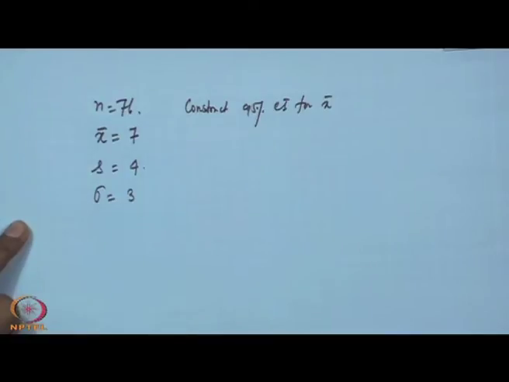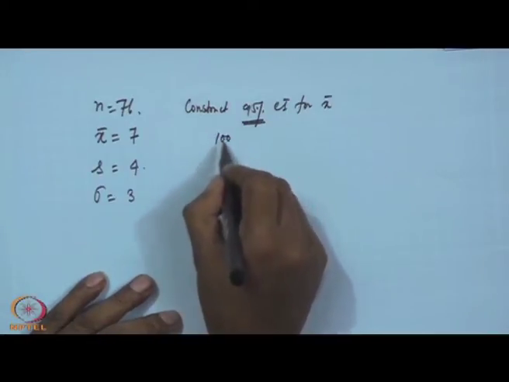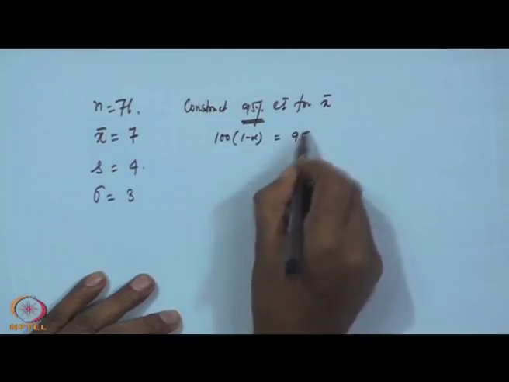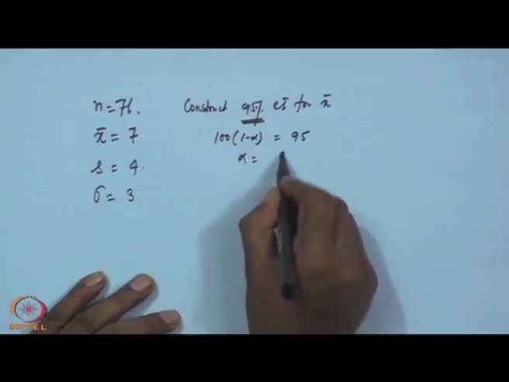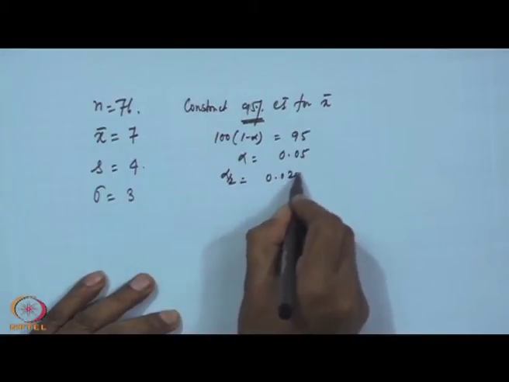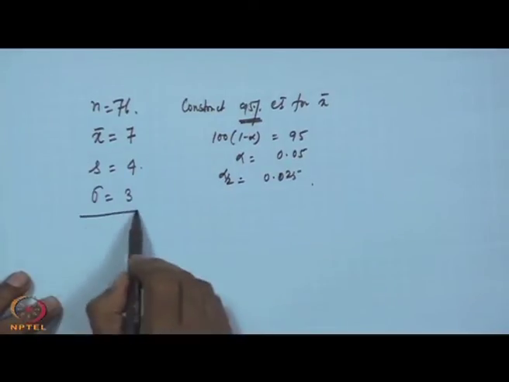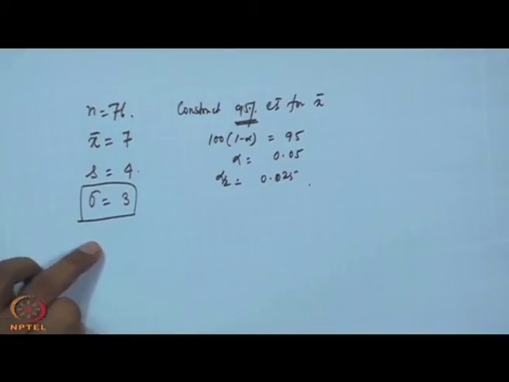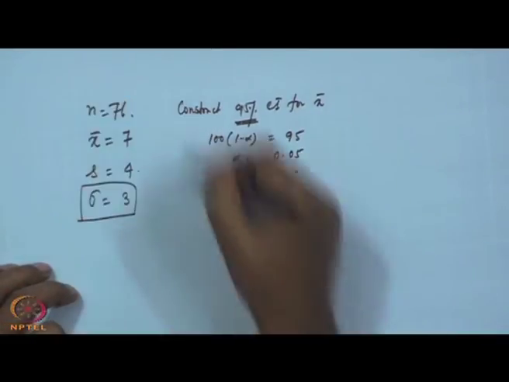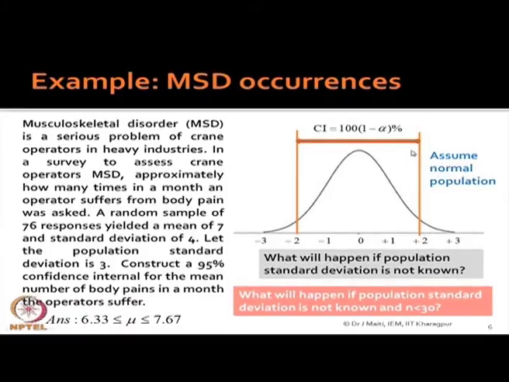Now, when I say 95%, that means 100 into 1 minus alpha equals 95. So, you are getting alpha equal to 0.05. So, what is my alpha by 2? 0.025. Now, here it is clearly given that sigma is 3, that is, the population standard deviation is known, and we are assuming that the sample has come from a normal distribution, the population distribution is normal.